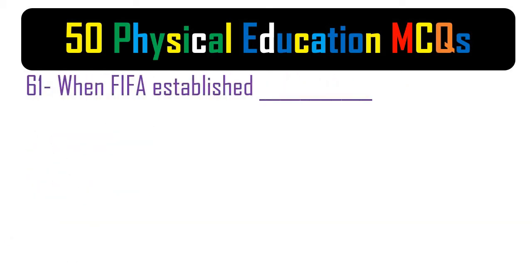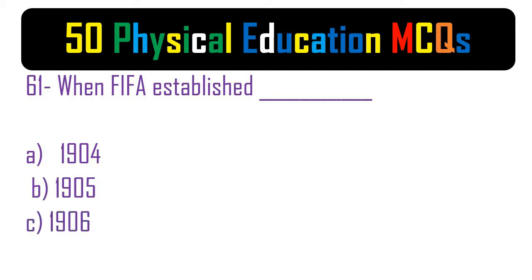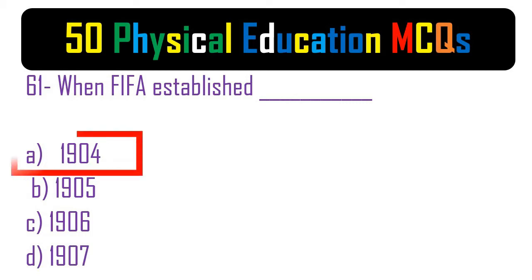61. When was FIFA established? A. 1904. B. 1905. C. 1906. D. 1907. The correct answer is A. 1904.